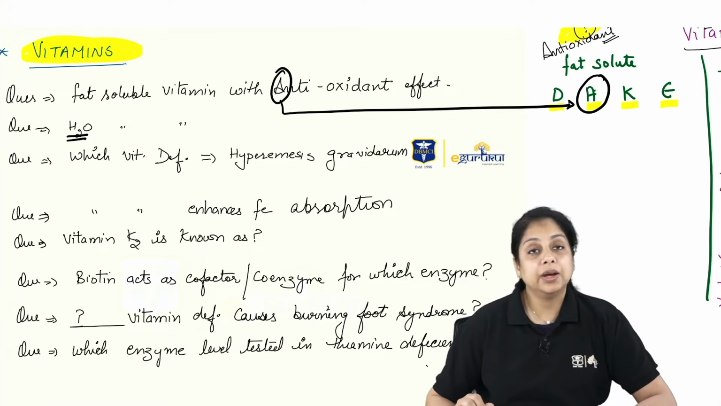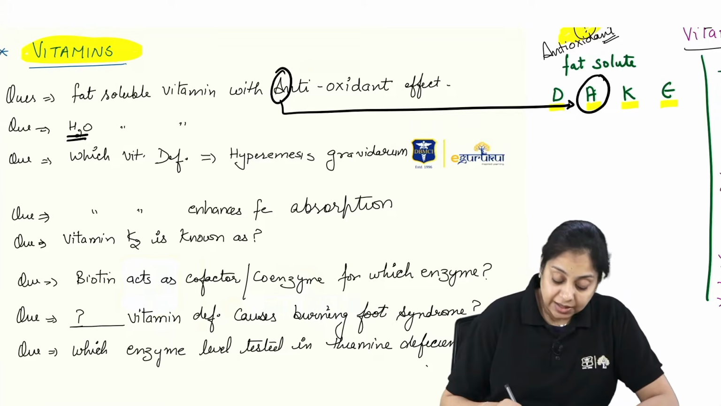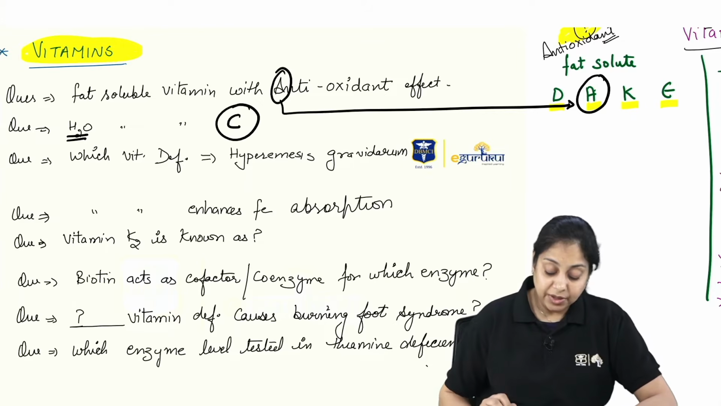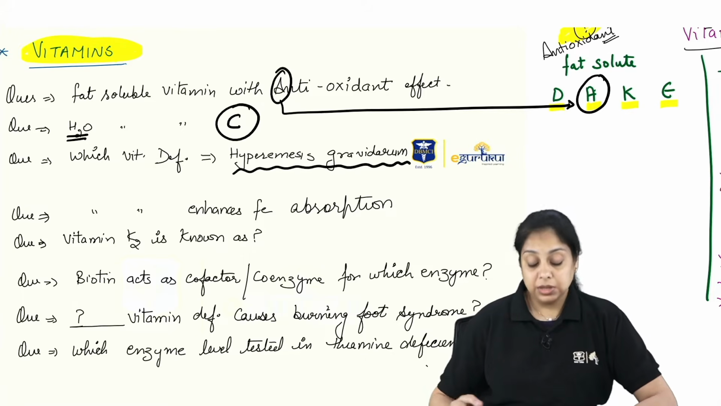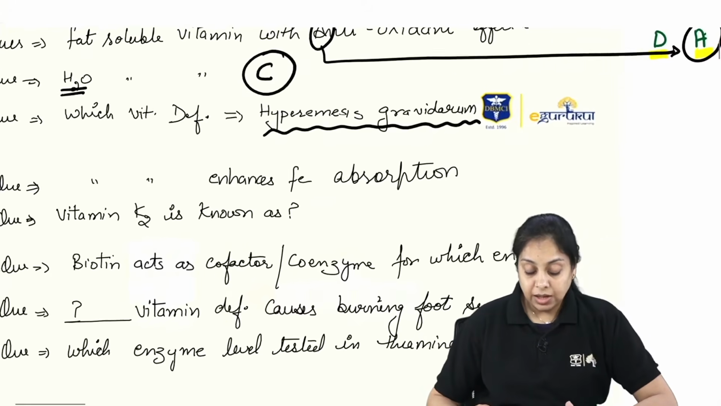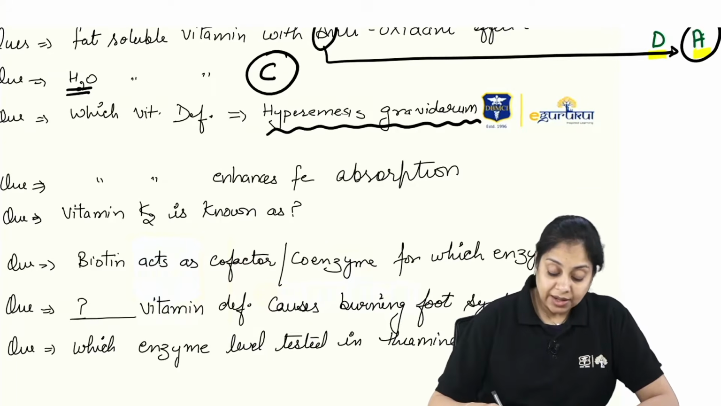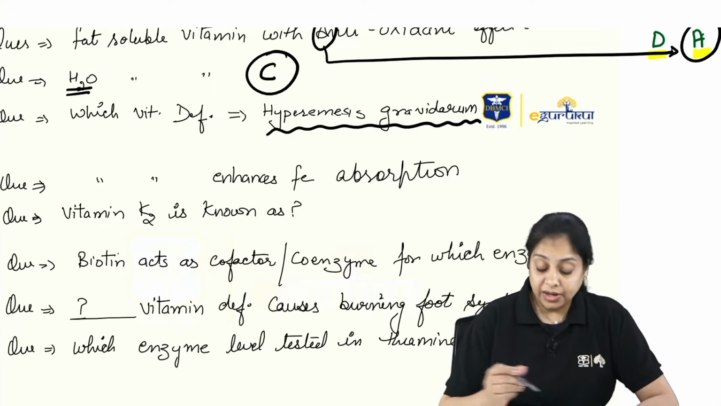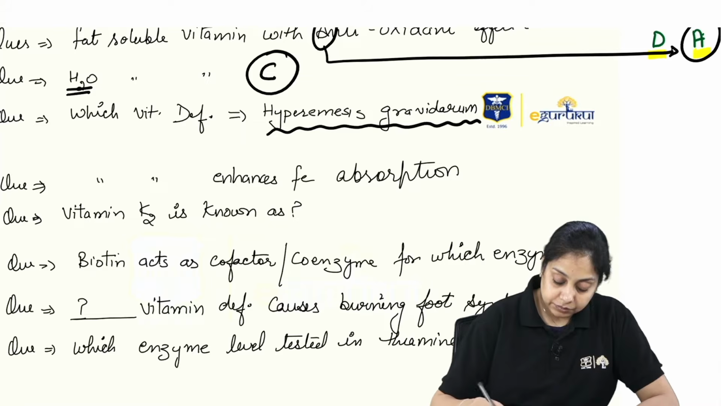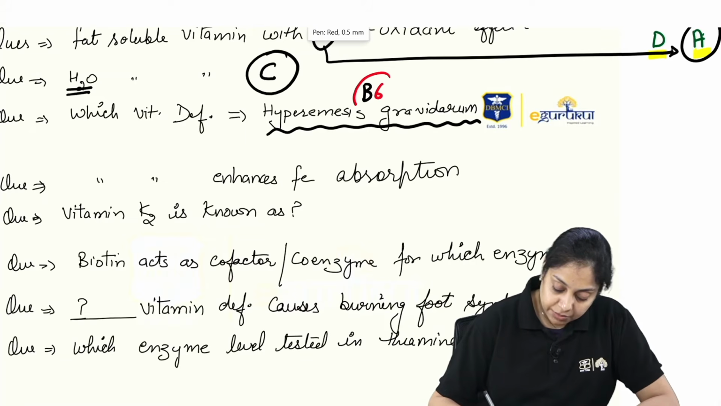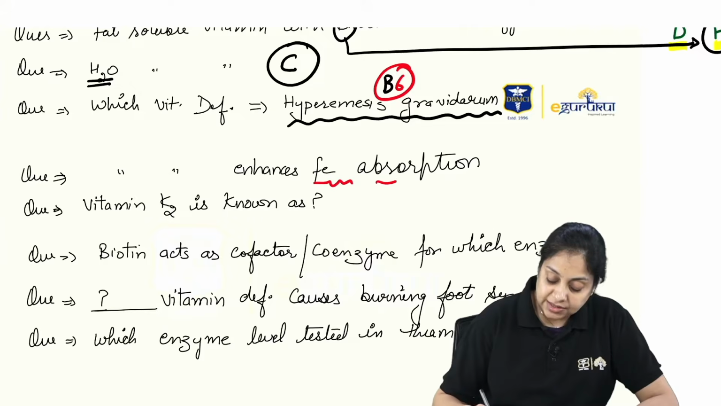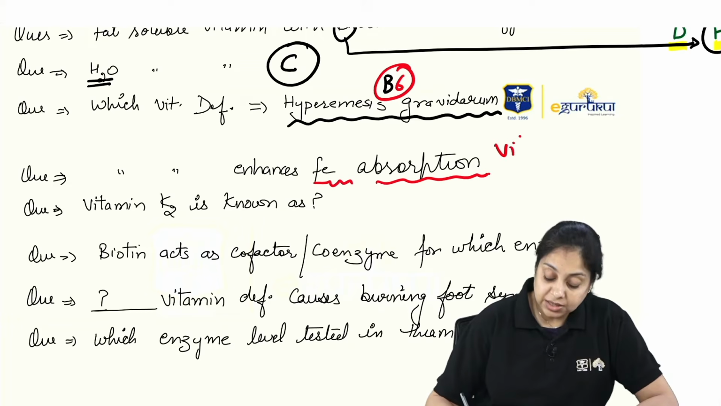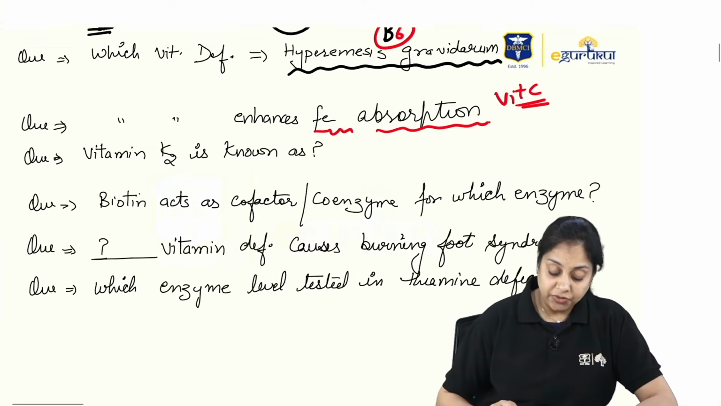Which water soluble vitamin has the antioxidant effect? That is vitamin C. Which vitamin deficiency leads to hyperemesis gravidarum? Right? In pregnant ladies, you have this morning sickness. Why is that happening? Because of the deficiency of which vitamin? Because of the deficiency of vitamin B6. Which vitamin enhances the iron absorption? Vitamin C is related to the absorption of the iron.